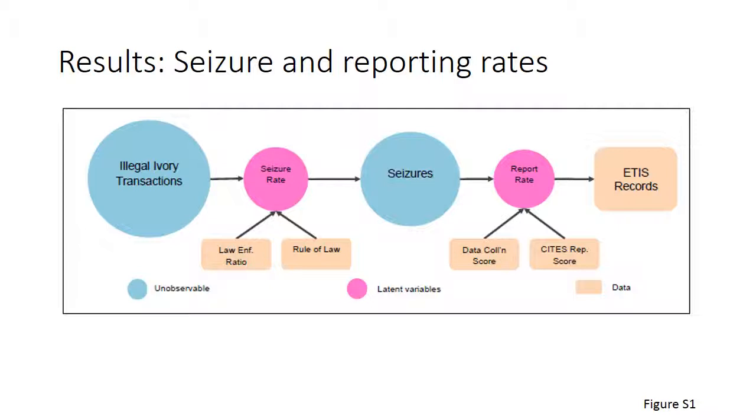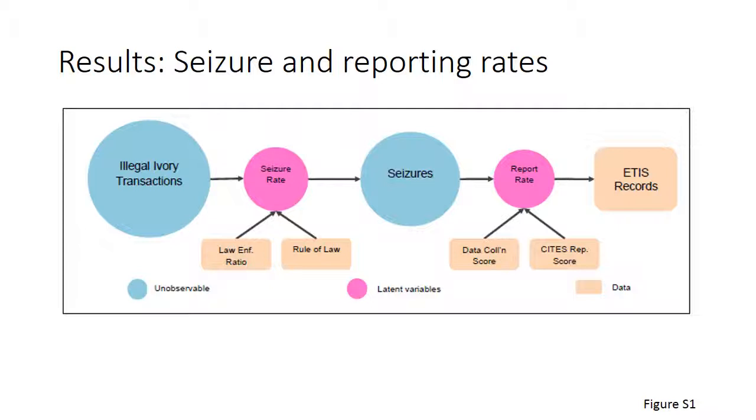The CITES reporting score is a proxy for how seriously a country takes reporting to CITES in general. So again, it's like a background variable describing the environment within which CITES management authorities are operating. The higher the reporting score, the greater the amount of reporting there is to CITES by that country. So again, we find that the reporting rate increases as the data collection score and the CITES reporting score increase.